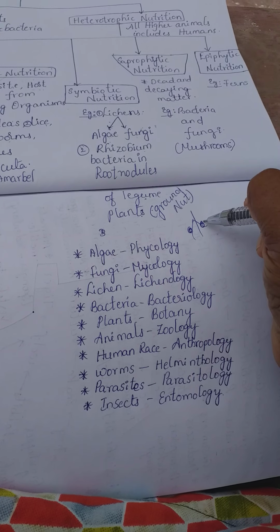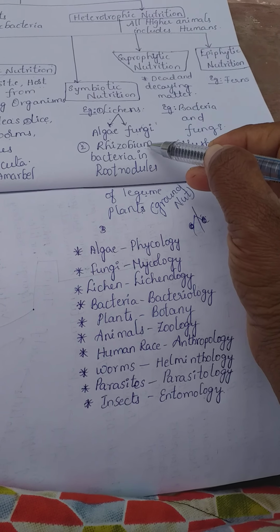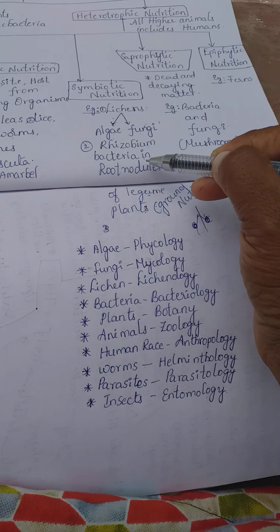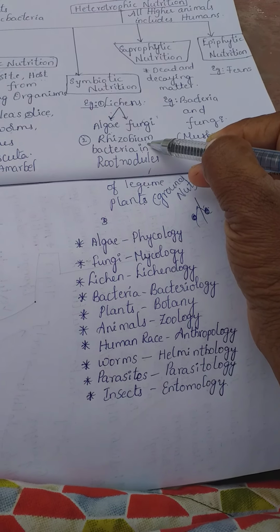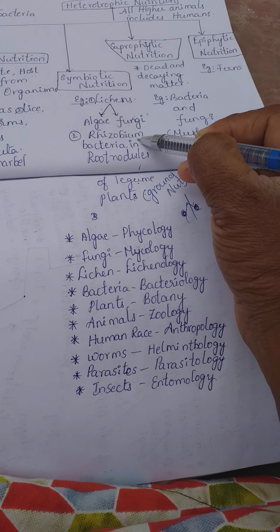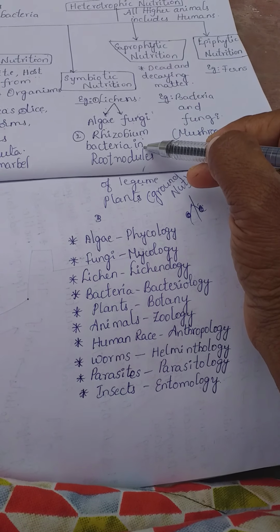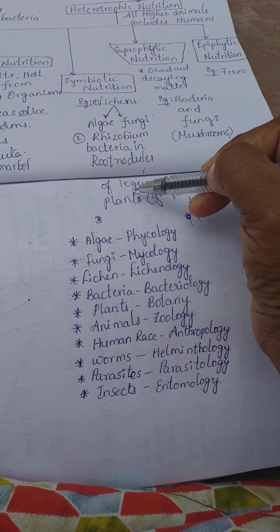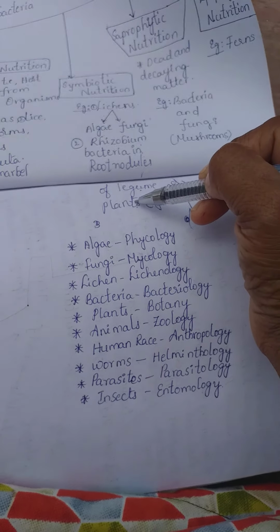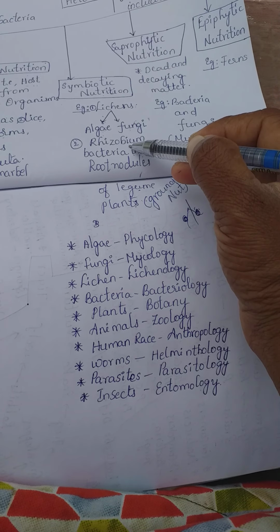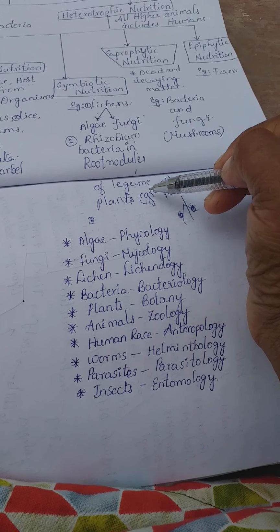These are called nodules. Inside the nodules there is a presence of Rhizobium bacteria. This bacteria fixes atmospheric nitrogen into nitrogen salts like nitrites and nitrates and supplies them to the plant for its growth and development. In return, the plant provides shelter and food to the Rhizobium bacteria.